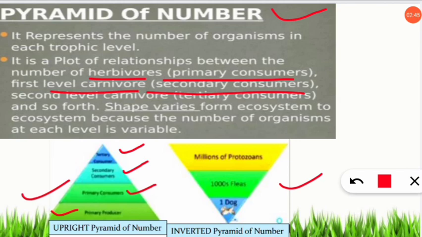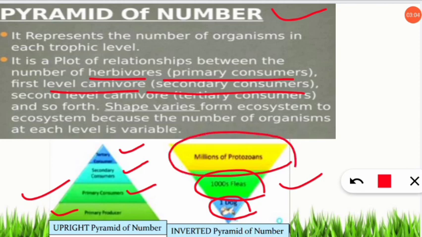But in case, for example, we will take the example of a dog. So the number of dog is 1. Then on that dog there are thousands of fleas and insects feeding on that dog. That means if the dog is diseased, then thousands of fleas are feeding on that one dog, and millions of protozoans are attached to the body of thousands of fleas and insects, those who are feeding on one dog.